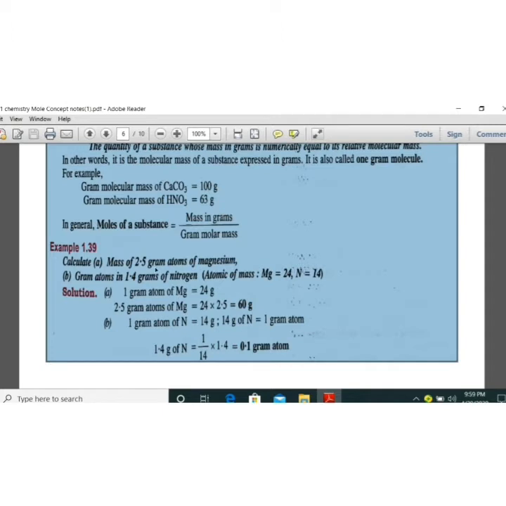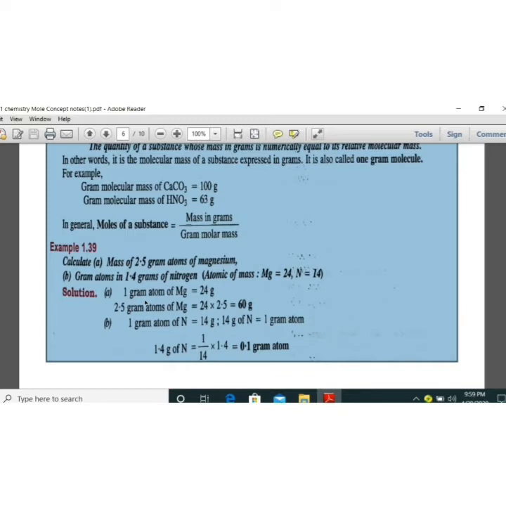Now the first question is: calculate the mass of 2.5 gram atoms of magnesium. That means 1 gram atom of magnesium, you know, is equivalent to the atomic weight, that is, the gram atomic mass of magnesium, which is 24 gram. Now for 2.5 gram atoms, you have to multiply 2.5 into 24, and you get 60 gram.